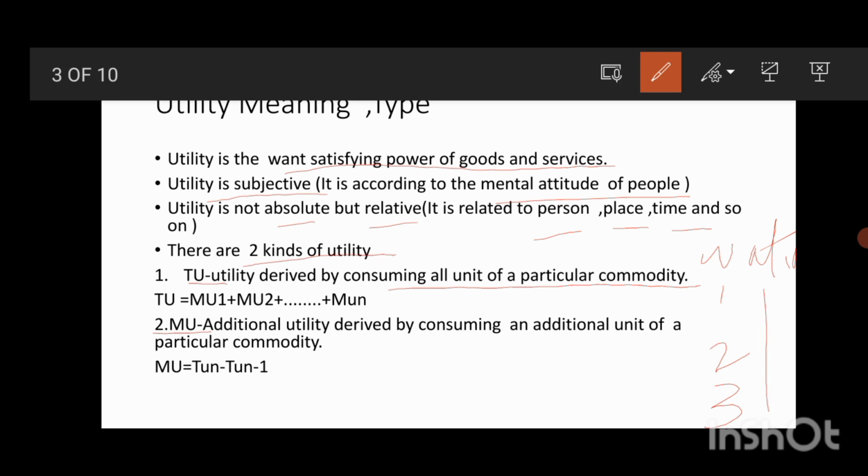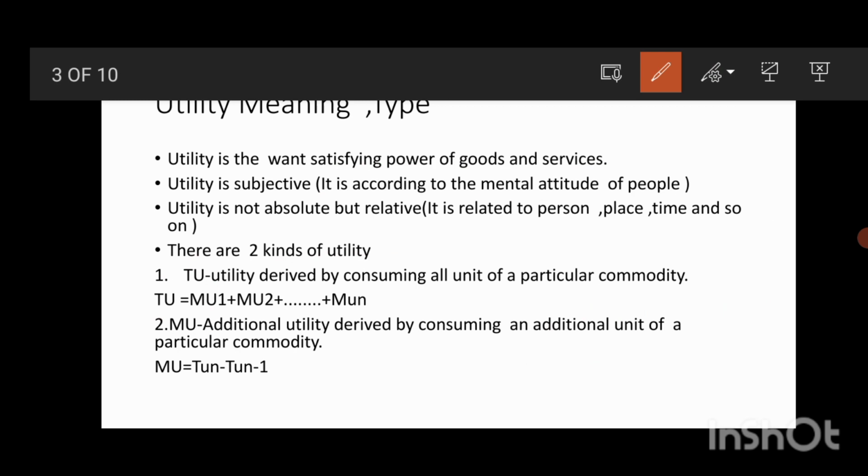How much utility I derive from consuming those 3 units is called total utility. Total utility is calculated as the marginal utility derived from the first unit, plus the marginal utility derived from the second unit, plus the marginal utility derived from the third unit.